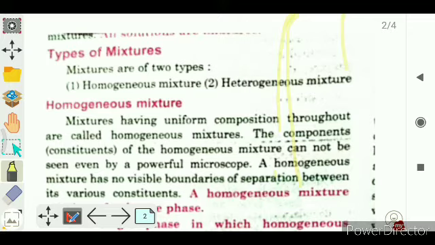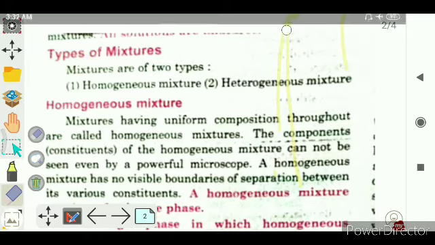Types of the mixtures. When we talk about the types of the mixtures, there are two types of the mixture.